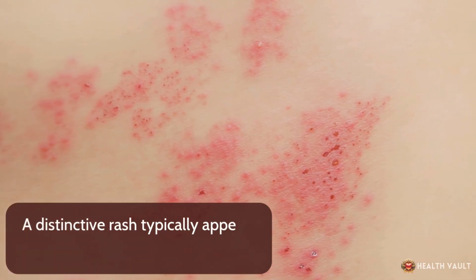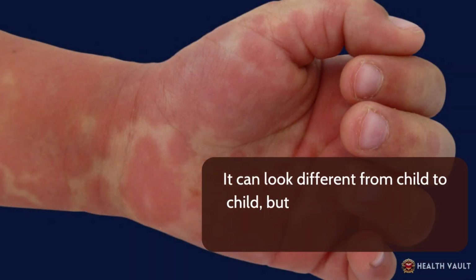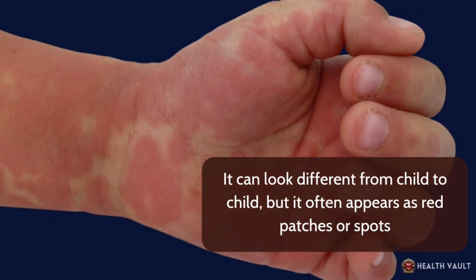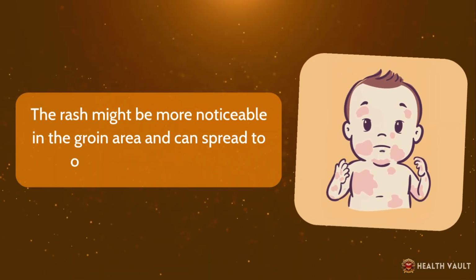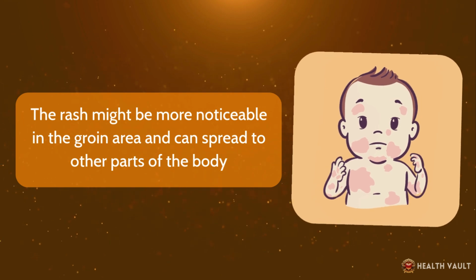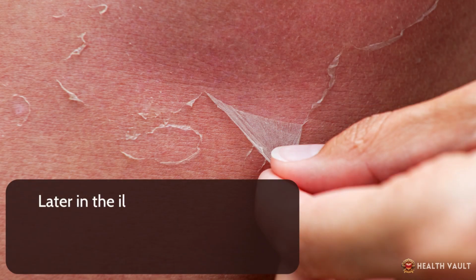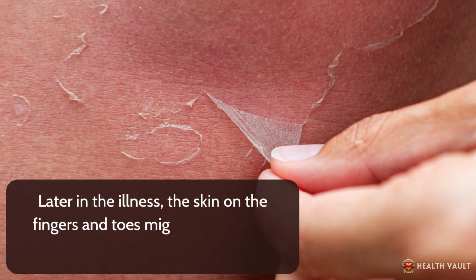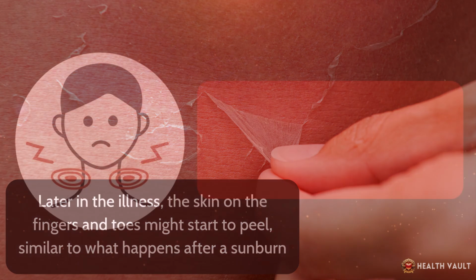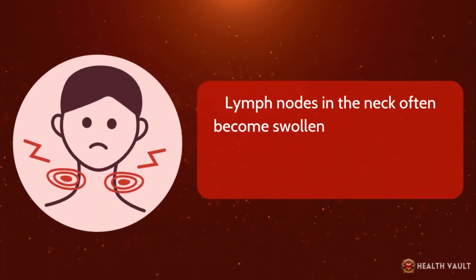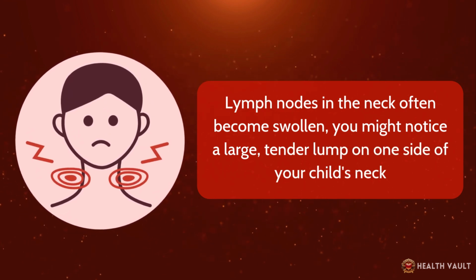A distinctive rash typically appears on the body. It can look different from child to child, but it often appears as red patches or spots. The rash might be more noticeable in the groin area and can spread to other parts of the body. The hands and feet often become swollen and red. Later in the illness, the skin on the fingers and toes might start to peel, similar to what happens after a sunburn. Lymph nodes in the neck often become swollen. You might notice a large tender lump on one side of your child's neck.